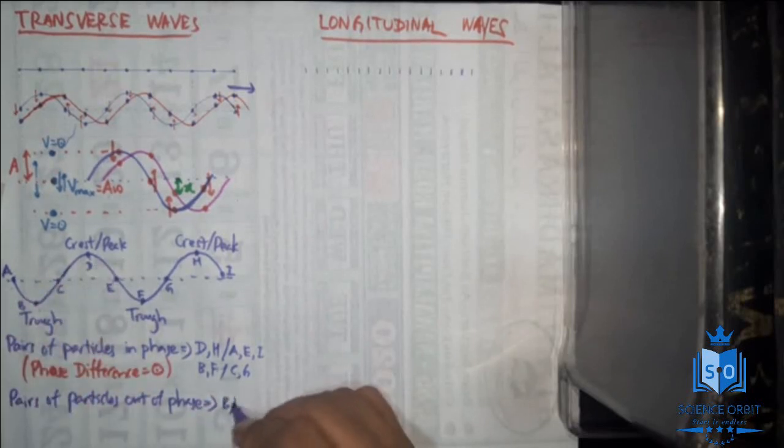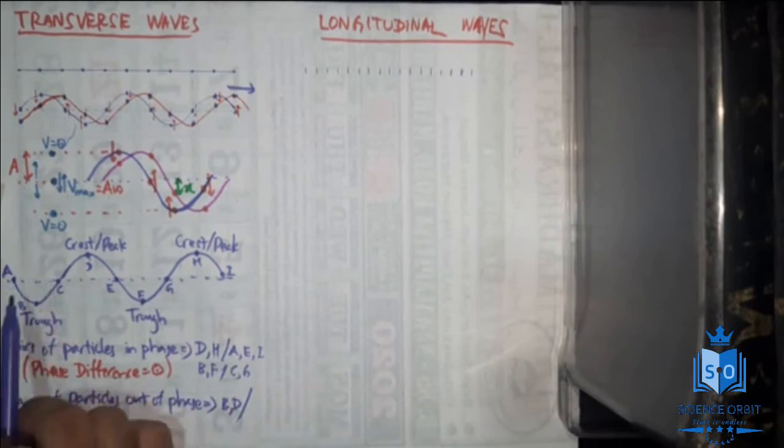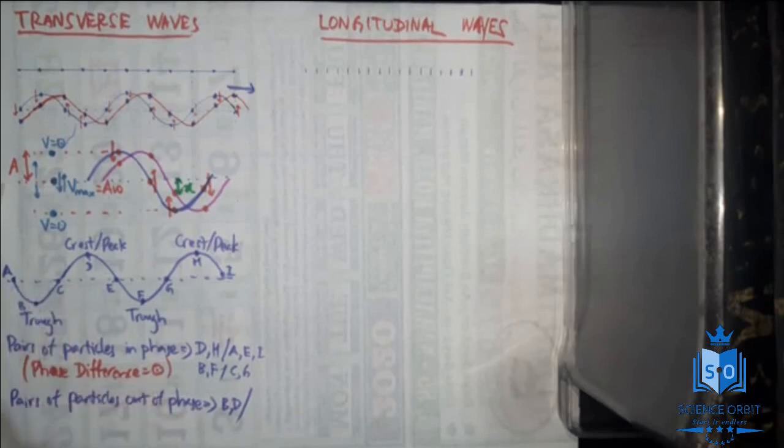So B and D, that's one pair. And A and C, they are at the same level, but since they are at adjacent points, they will be out of phase, A and C. So when two are out of phase, what will be the phase difference? The phase difference will be 180 degrees, or pi radians. I hope you can remember this.